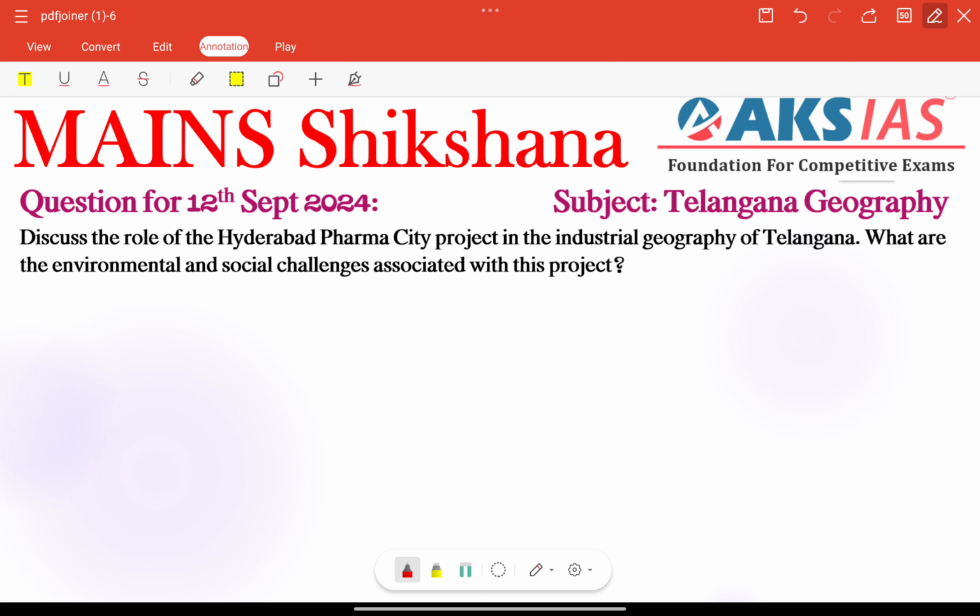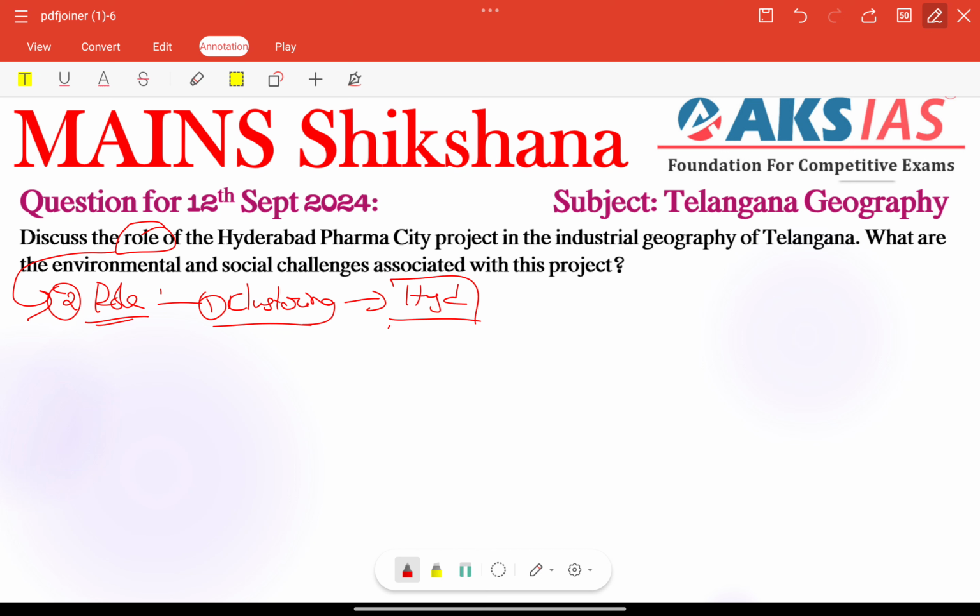So next, coming to our role, here we are addressing our important keywords. What is the role in the industrial geography of Telangana, right? First important thing is industrial clustering, a very important point. It can act as a catalyst in strengthening industrial clustering in Telangana, particularly in the southern region of Hyderabad.